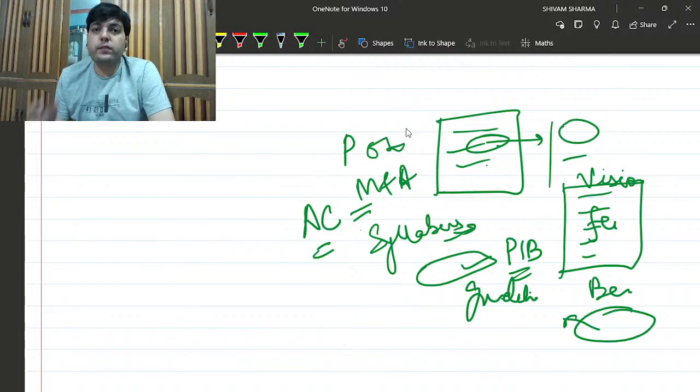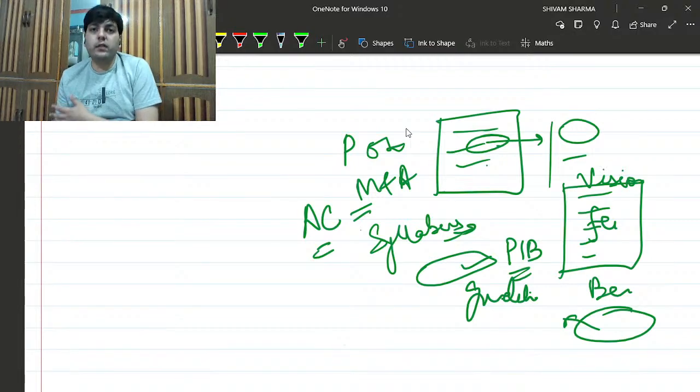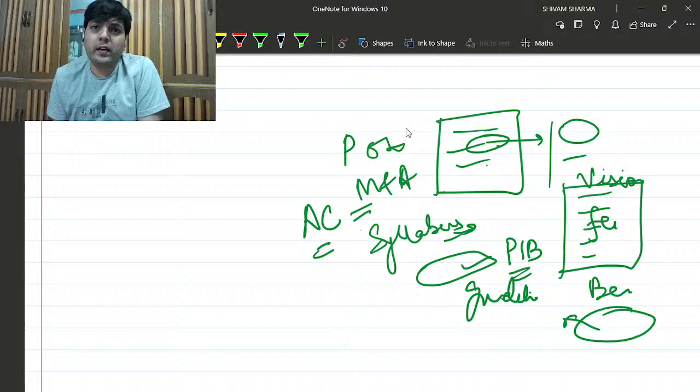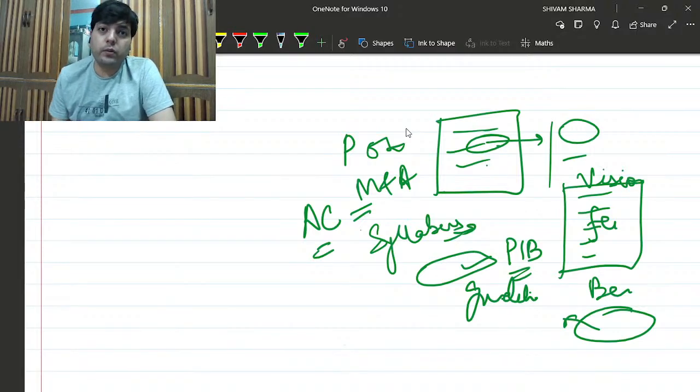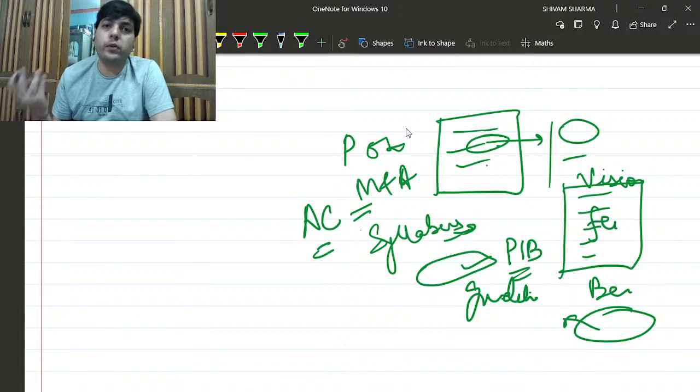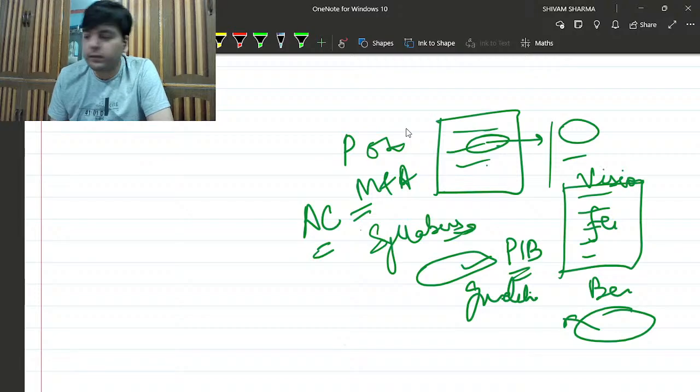So all those things which you need to omit from the Current Affairs document, you need to omit, and you need to make sure that everything you are reading is in consideration to the syllabus and previous year questions, because you don't need to waste your time mugging up the trash GA, which is basically not going to be asked in the examination. And if they are asking those trash GA questions, those are very in depth and not basically required. So you can skip those questions in the examination.